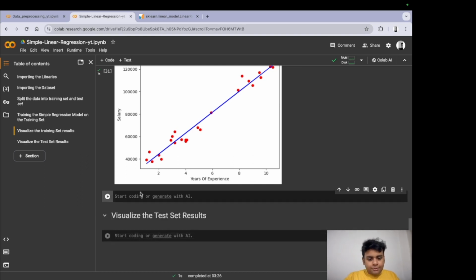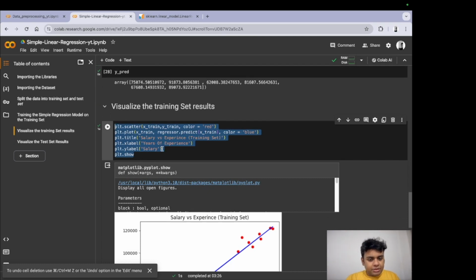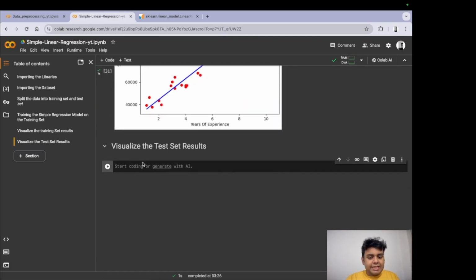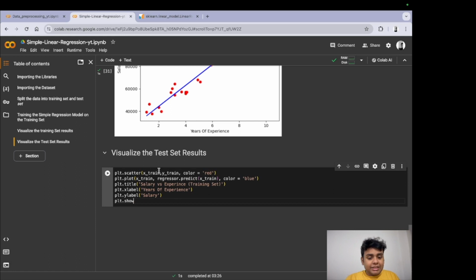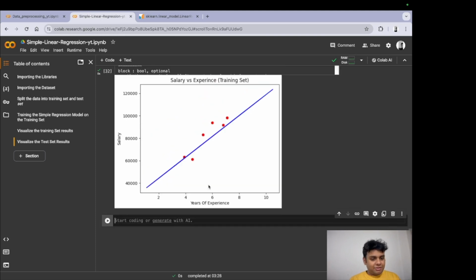All right, let's do that now. The test set. So I'm going to copy everything from the above cell, and I'm going to give it X train and Y train. Sorry, so this is the test set, right? So we are going to give it X test and Y test. The line would be the same because we have trained it on the X training data, so this would definitely be the same. And now if I were to show this, then this is what I would get.